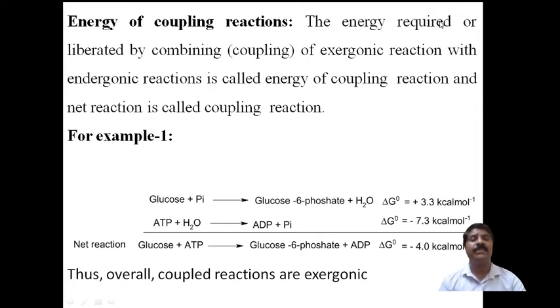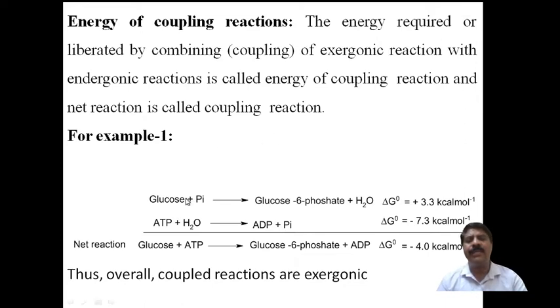The free energy required or liberated by combining or coupling of an exergonic reaction and an endergonic reaction is called the energy of coupling reaction, and the net reaction is called the coupling reaction. What is meant by coupling reaction? Give an example. Such a question is frequently asked in the examination. Therefore we say that the energy required or liberated by combining an exergonic reaction and an endergonic reaction is called the energy of coupling, and the net reaction is called the coupling reaction.